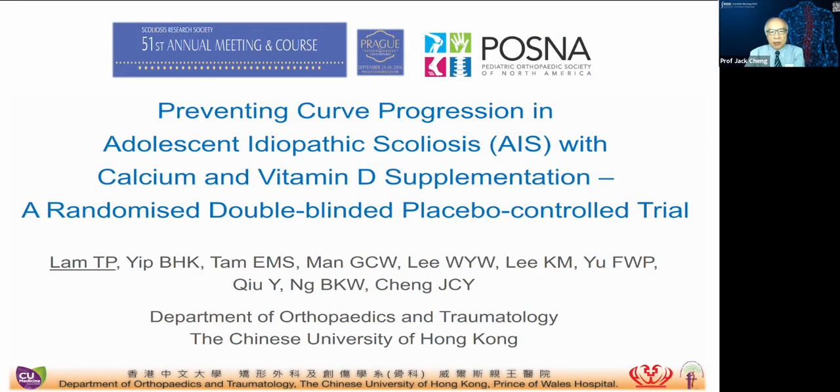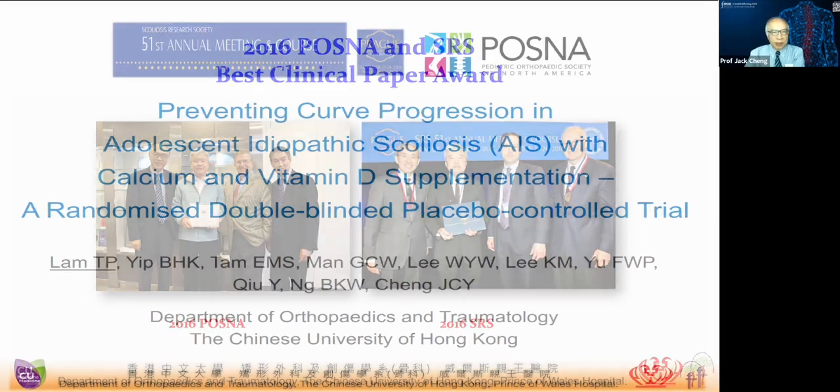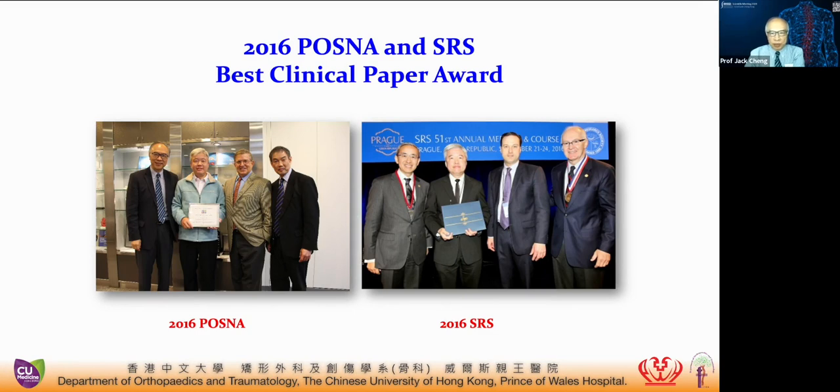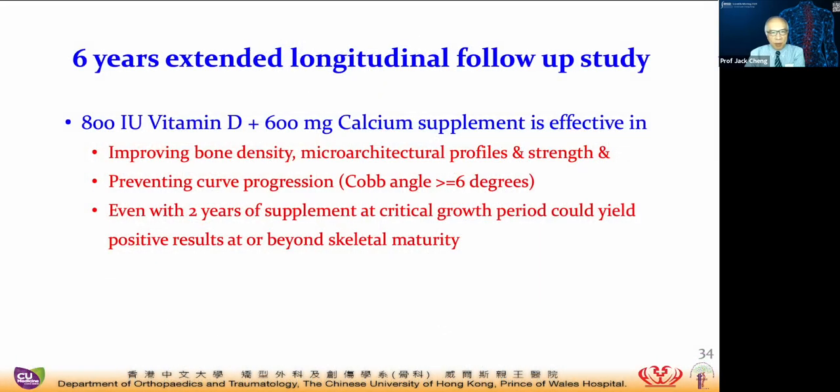This is a randomized, double-blind, placebo-controlled trial led by TP Lam on preventing curve progression with calcium and vitamin D supplementation. This won in 2016 the best clinical paper at both POSNA and SRS, and it was extended with a 6-year longitudinal follow-up of the same study. The current finding, from the early analysis, shows that this dosage of vitamin D and calcium supplement can improve the bone density and all the parameters, and prevent the curve progression.